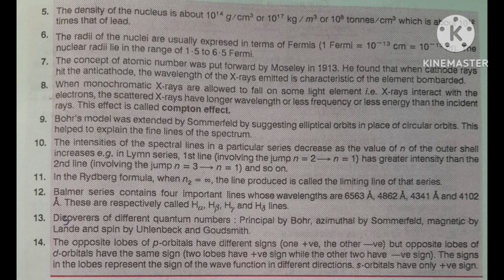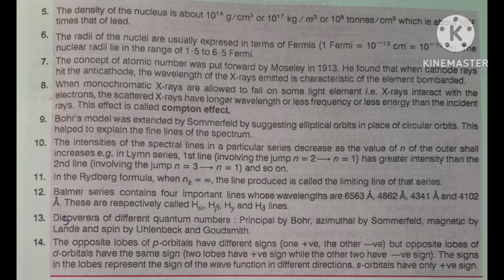Again, I am telling: the number of subshells in the nth shell is equal to n. The number of orbitals in a subshell is equal to 2l plus 1. For the maximum number of electrons in a subshell, you multiply this by 2, because in one orbital only 2 electrons can be accommodated.